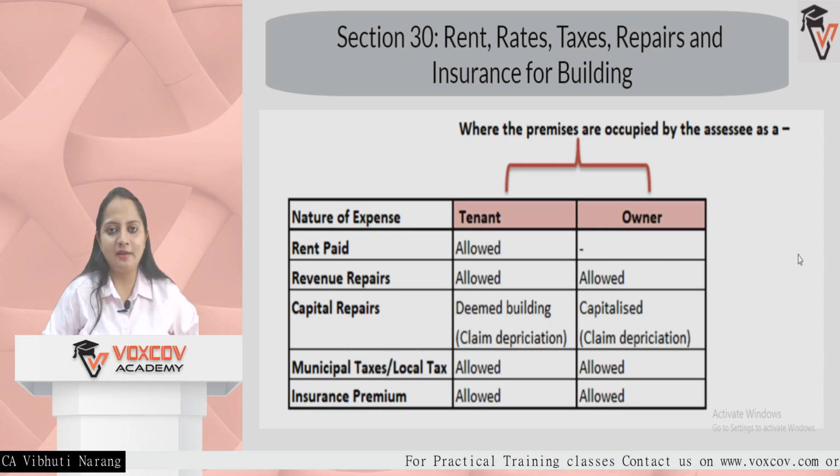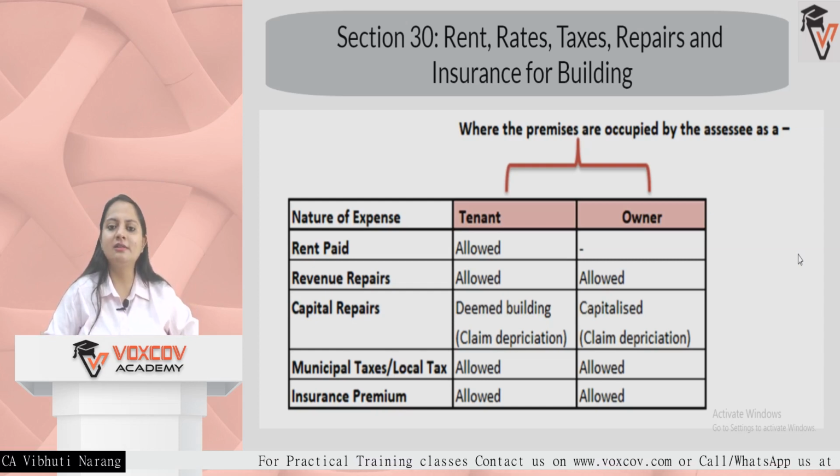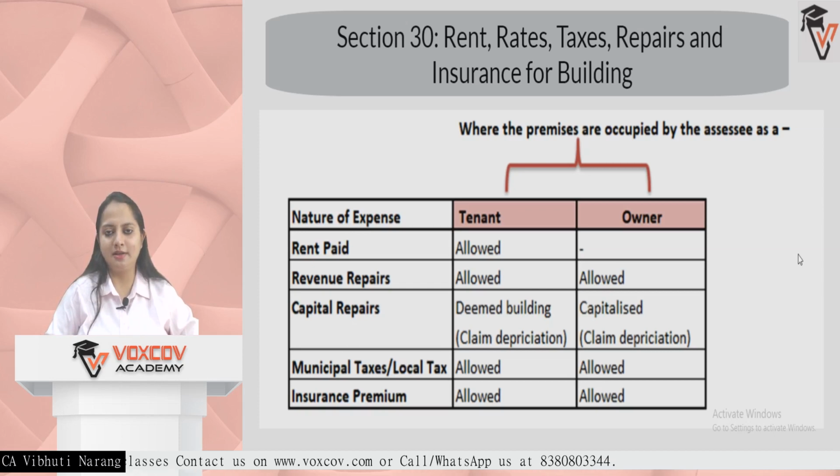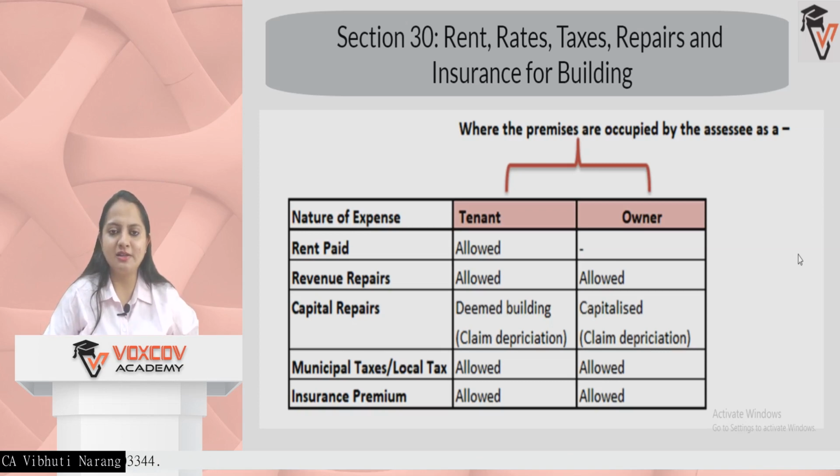If the tenant is paying rent, it is an expense for the tenant. We are talking about expenses, so we'll not talk in terms of the owner; it is income for the owner. Any revenue repairs, such as electricity fitting changes or whitewash in the house, which will not increase the capacity of the building, are allowed as deduction both to the owner as well as the tenant.